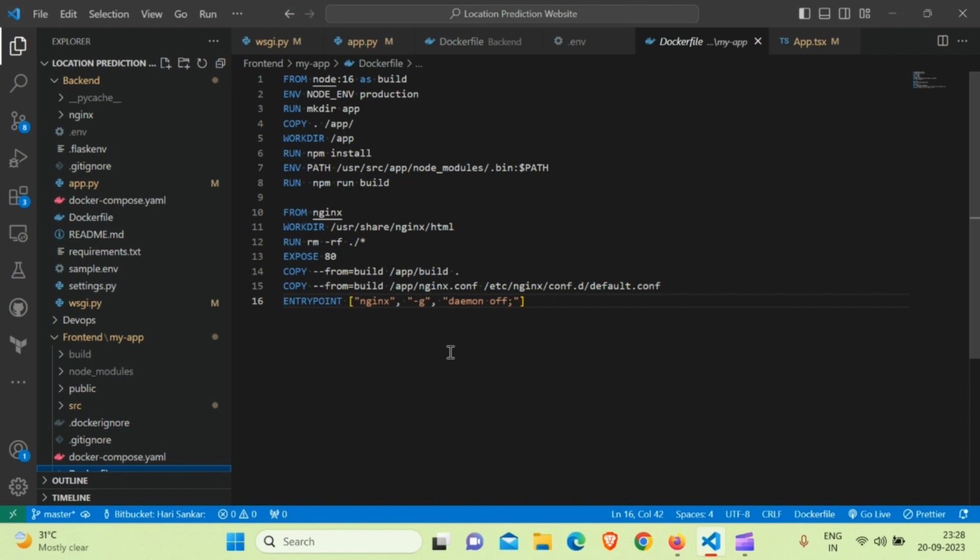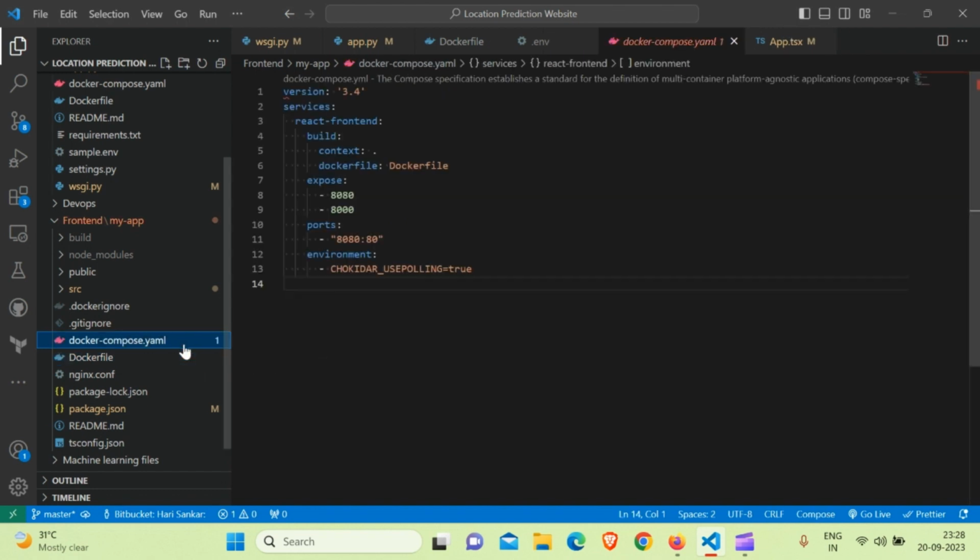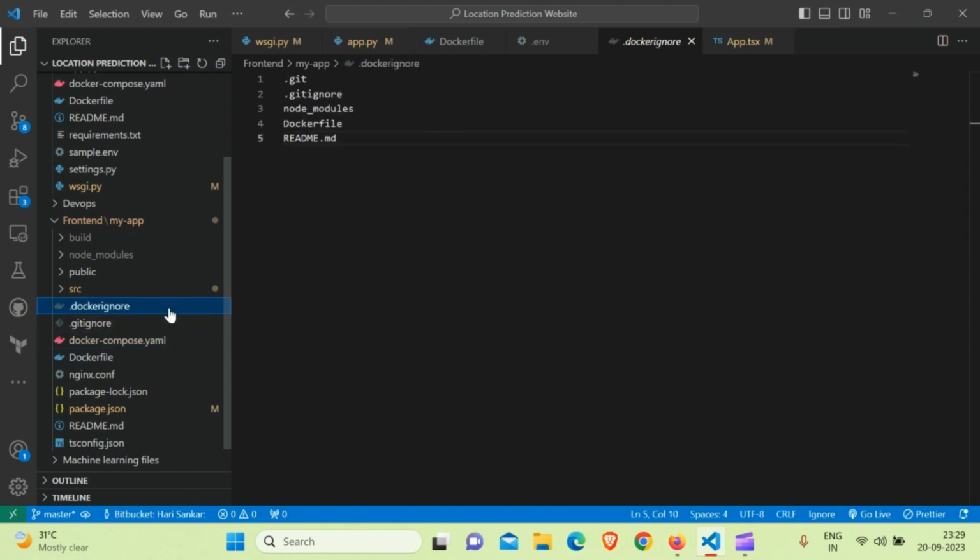So in this video we will be seeing how the Docker files are made and how the deployment is going to be made. I am using a Docker file for deployment. There is a Docker file and a Docker compose file, which are used to build the Docker image, and a Docker ignore for ignoring things while building the container. So let's explore the Docker file.